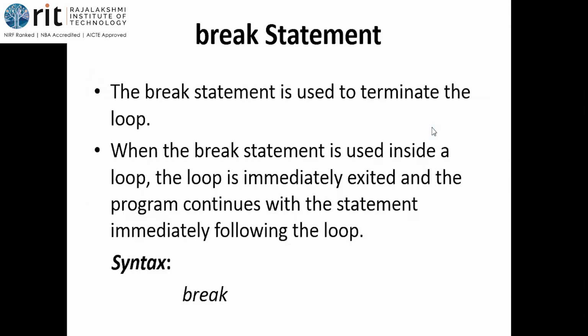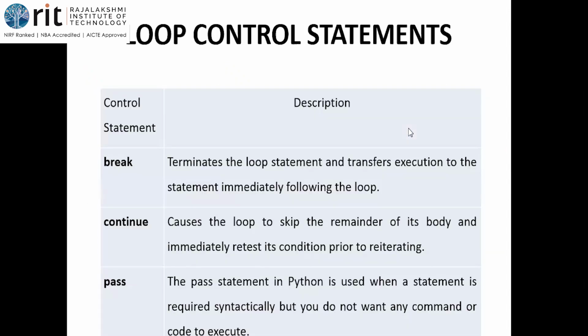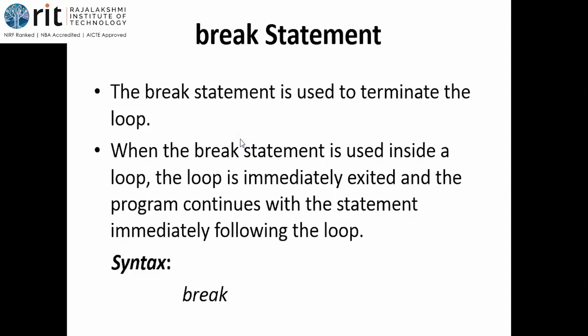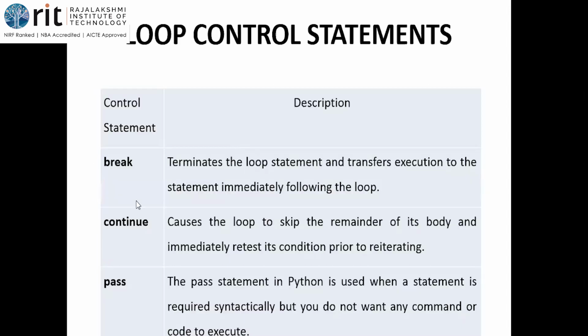Then this point is very important. So we learned about the looping statements. Then we should also know about the loop control statements. Okay, so the statements that has control over the loop. What are the 2 looping statements that you have learned? While loop and for loop. Isn't it? In Python, we have two loops. So to control the loop, we are going to use some statements called loop control statements. In Python, we have 3 loop control statements. The first one is break, second one is continue, and the third one is pass.